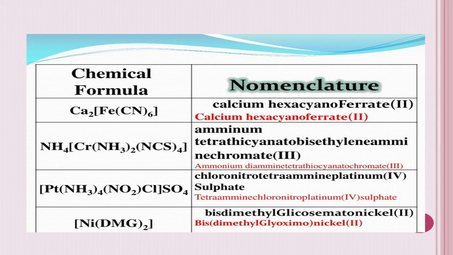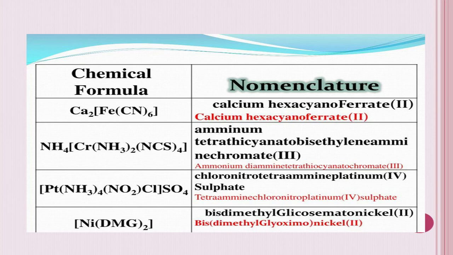What is the oxidation state here? 2. So calcium hexacyanoferrate(II). They have given you in black letters as well as in red color letters. Why is it so? Because I told you it must be a single word. There should not be any gap between the ligand and the central metal atom. So the first one what they have written has a capital letter for ferrate in between. It is wrong. You must write it as calcium hexacyanoferrate, a single word as such.